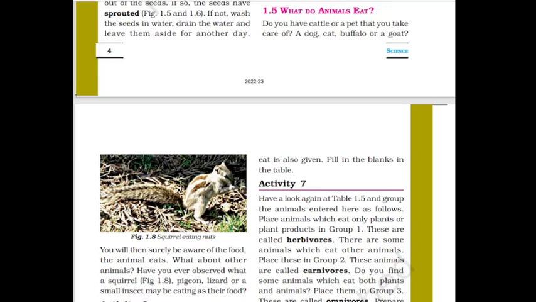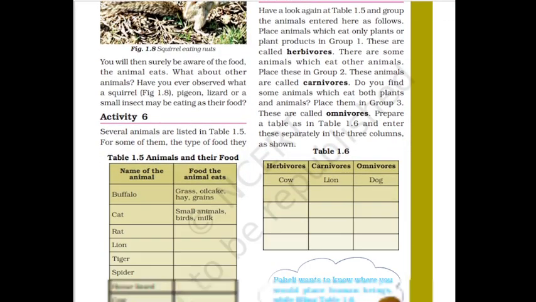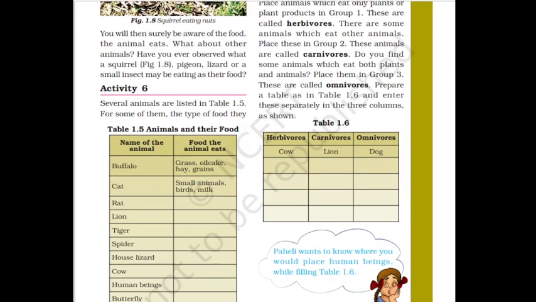Students, and welcome to part 3 of Food: Where Does It Come From? In the previous class, we stopped on topic 1.5, What does an animal eat? And I told you to think about it. Well, now I'm going to talk about it today. What are the things that a pigeon eats, a lizard eats, or a small insect eats?